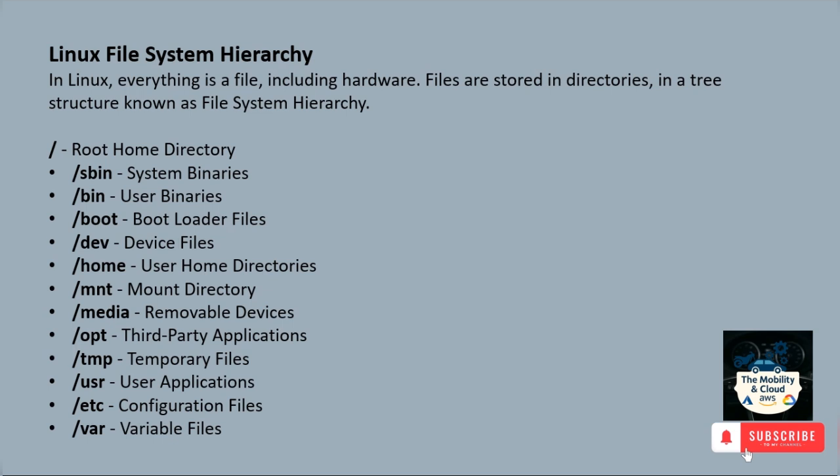Slash opt: third party applications, optional and third party applications or software are typically installed here. Slash tmp: temporary files, used to store temporary files, typically cleared on reboot. Slash usr: user applications, contains user space programs, libraries and documents. Slash etc: configuration files, system-wide configuration files for services or networks. Slash var: variable files, dynamic files such as logs and application data.